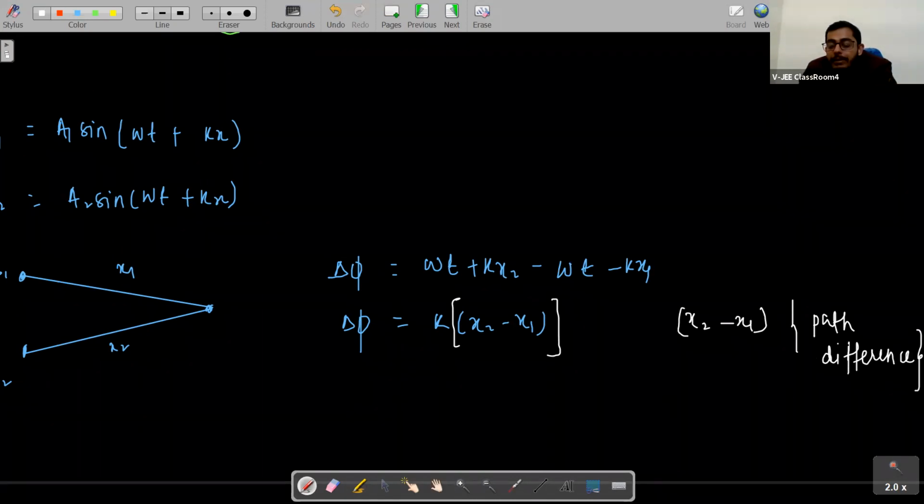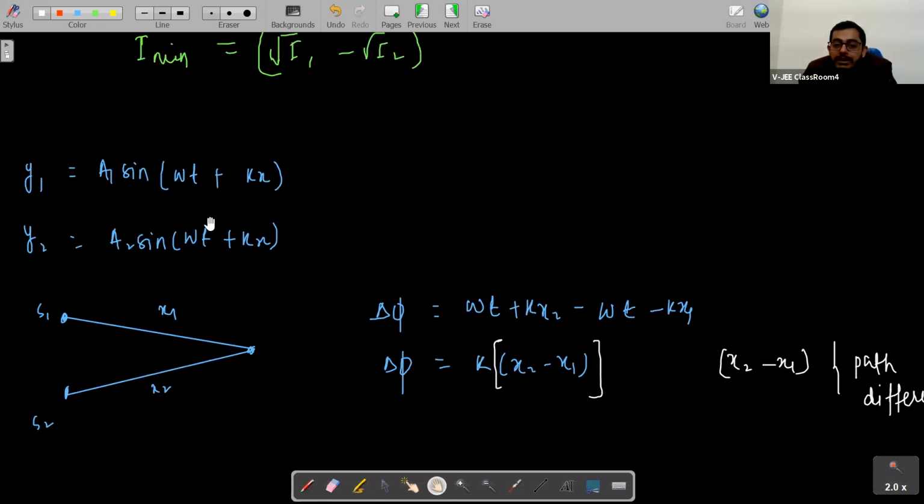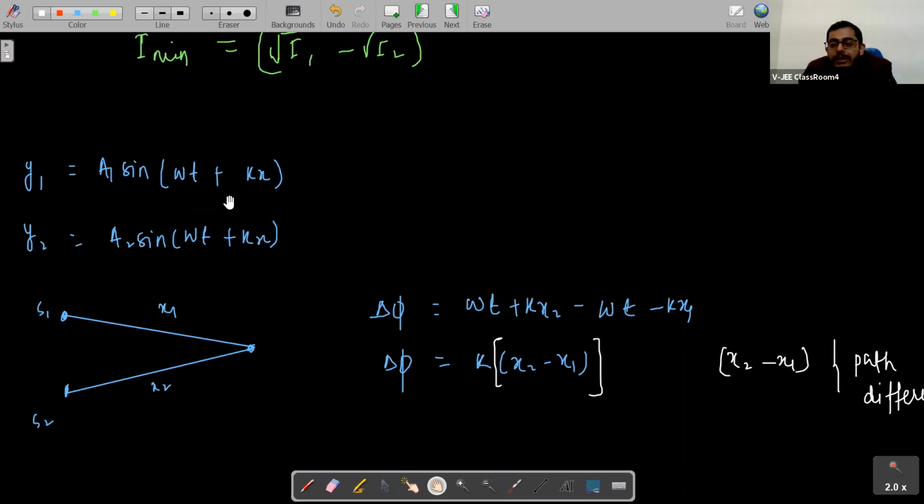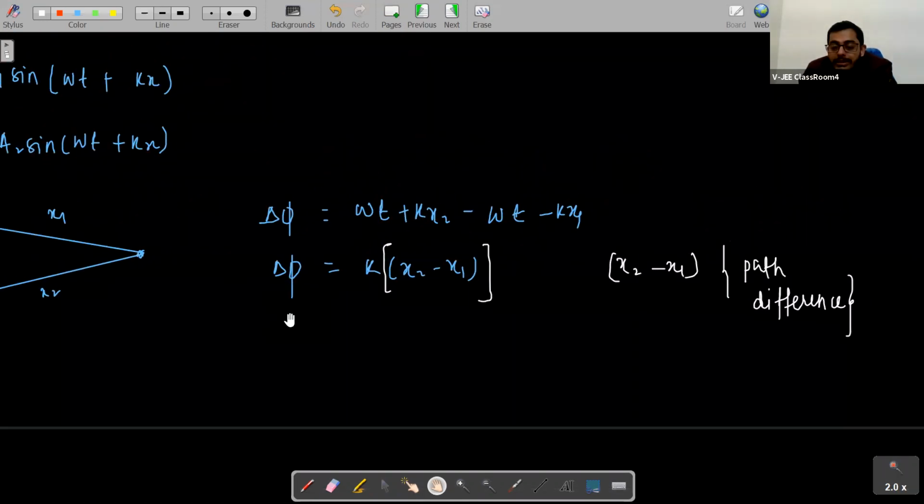Right, students? Getting my point, all of you? This x2 minus x1 is what? This is path difference. Okay. So now we'll consider waves which have the same initial phase. There will not be any initial phase difference between the waves. If at any time, at any x, these two waves are traveling at the same point, there will be no phase difference. Delta phi will be 0. We'll get a constructive interference. Right. So this is what we talk about.